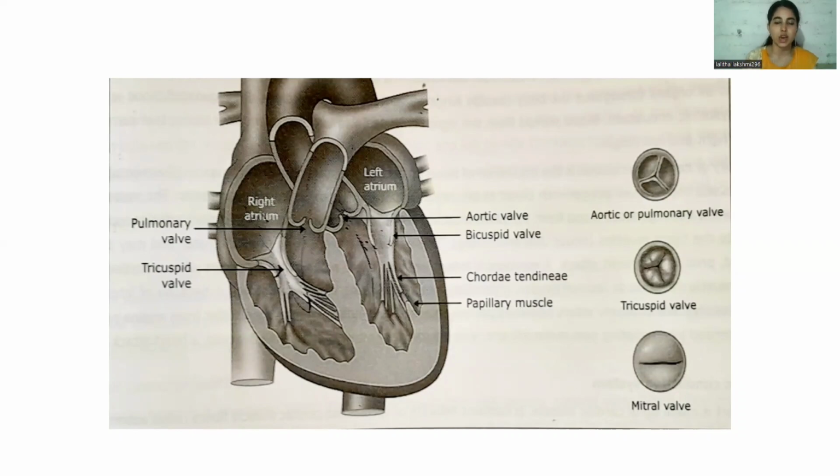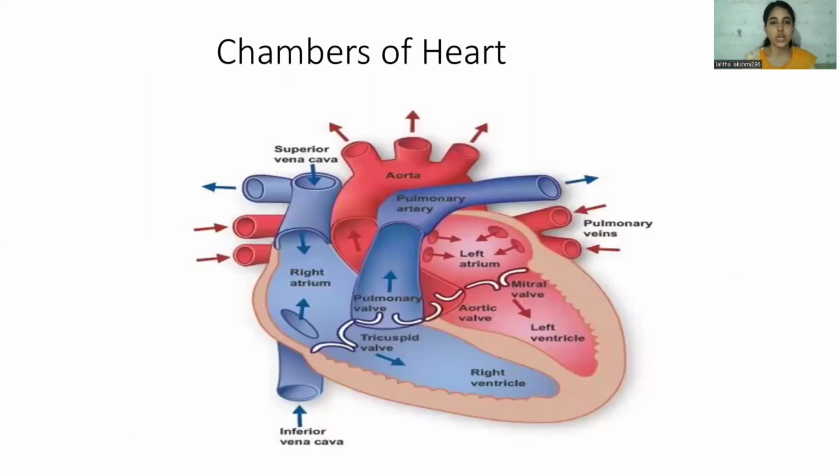And coming to the circulation of the heart, the deoxygenated blood from the other body organs is collected through the superior and inferior vena cava, and now the deoxygenated blood enters into the right atrium. From the right atrium, it enters into the right ventricle through the tricuspid valve, and from the right ventricle, it enters into the pulmonary artery through the pulmonary valve.